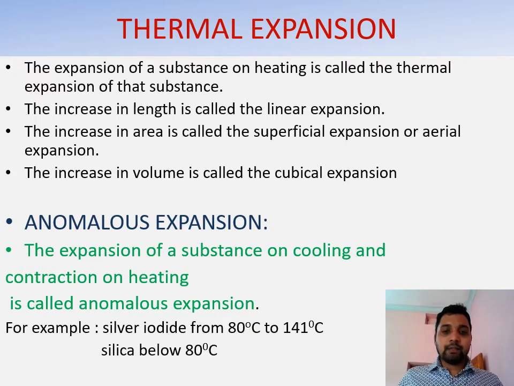Silica, silicon oxide, shows anomalous expansion below 80 degrees Celsius. And another one, the most commonly used liquid, also known as the universal solvent, water, also shows anomalous expansion. We are now going to discuss what anomalous expansion of water is, in which temperature range it shows this reverse behavior, and its consequences.